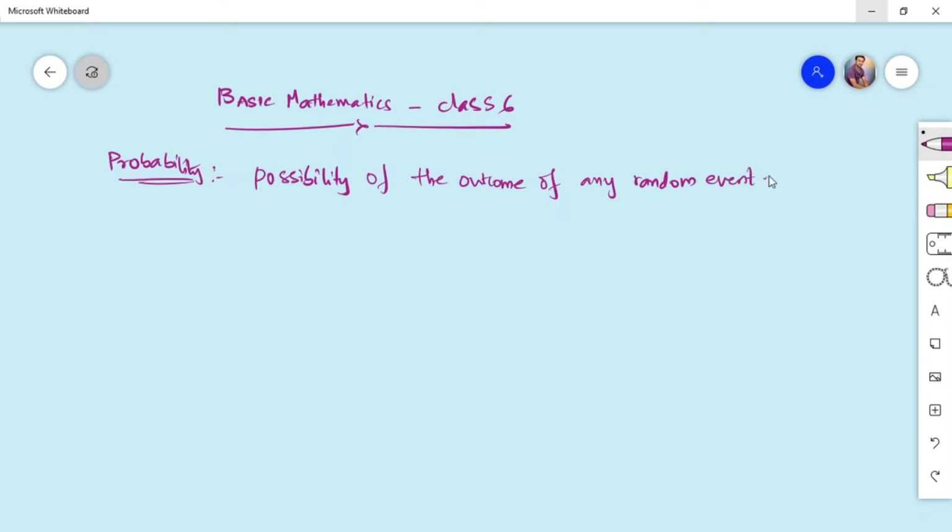Okay, so what does that mean? If any event is happening, whatever the outcome might be, it might be a good outcome, it might be a bad outcome, it can be a success, it can be a failure, so that itself will tell us the probability. Okay, so happening of an event itself will have a probability. That means it can be a success or failure. So we will try to find out the probability of any random event which is occurring.